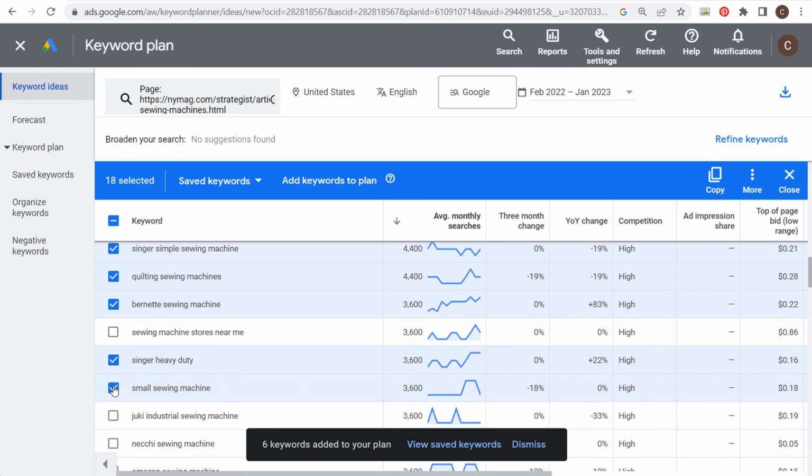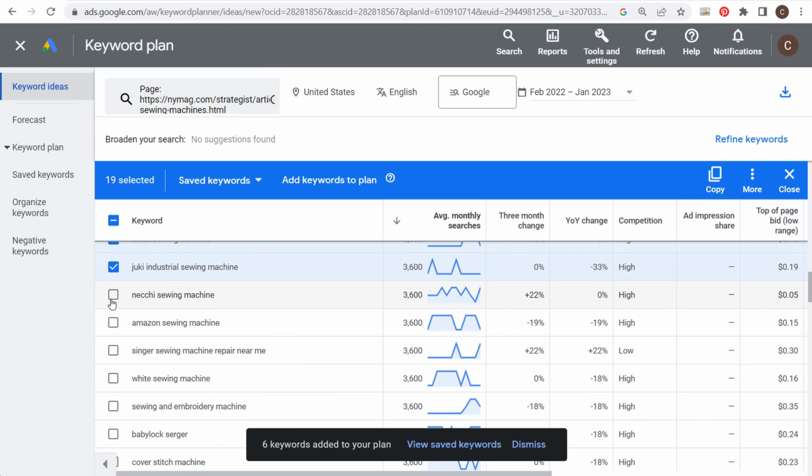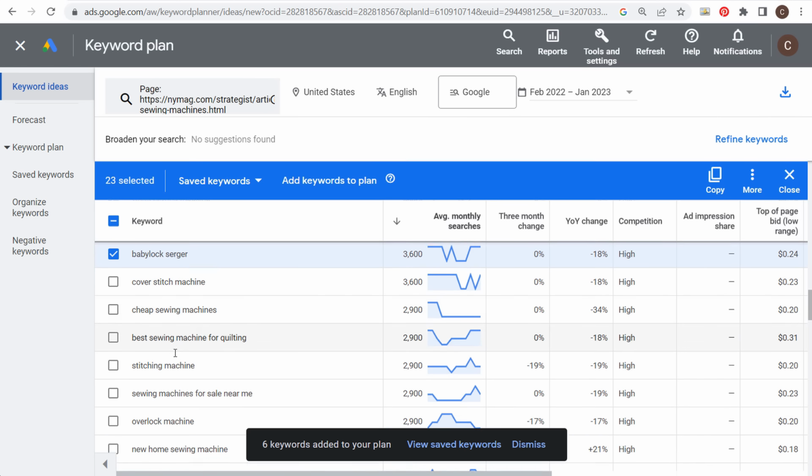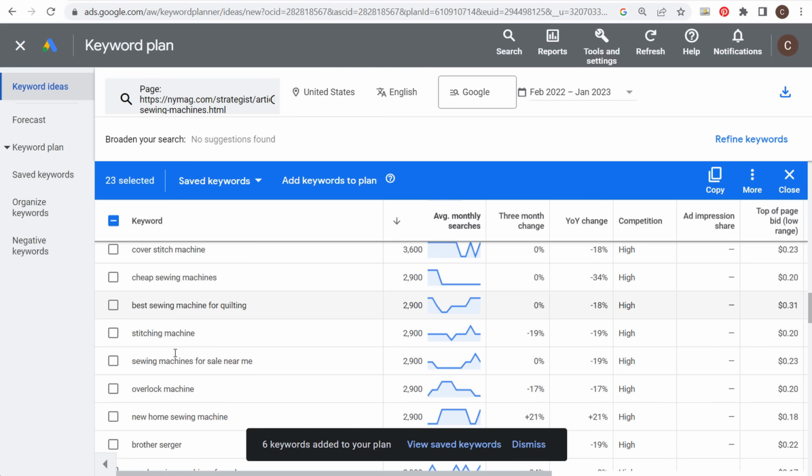Portable sewing machines, you can see we here have Singer simple sewing machine again, quilting, Burnett, Singer heavy duty, small sewing machine. A lot of these are going to be specific brands of sewing machines. You can see people are looking for white sewing machines. So we'll add all of these keywords here. Again, we don't have to be perfect right away, because essentially what we're going to do is take our list of keywords and then start coming up with a content strategy. So best sewing machine for quilting. There's another keyword here, quilting, that we can target.